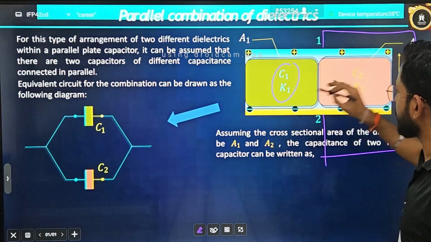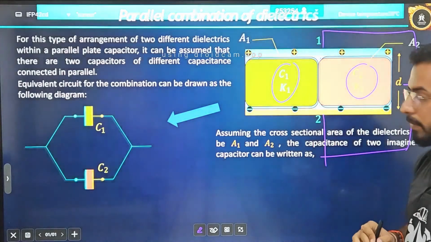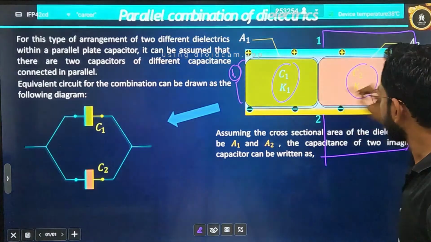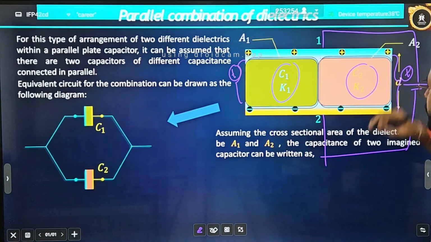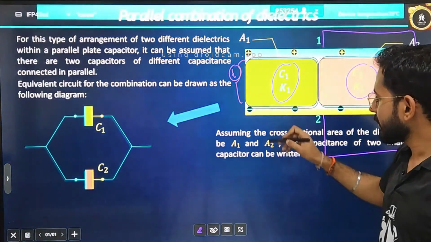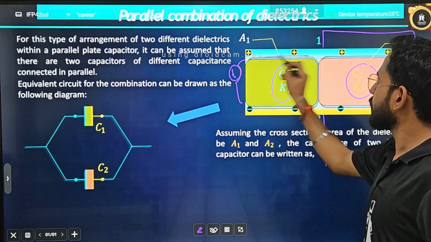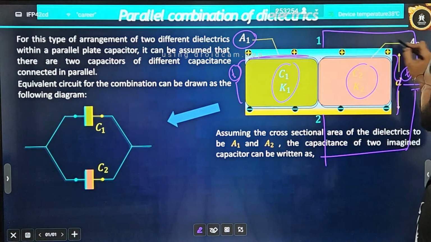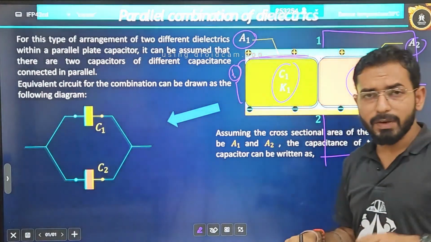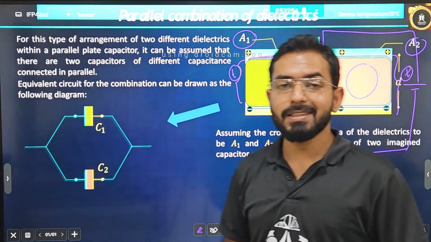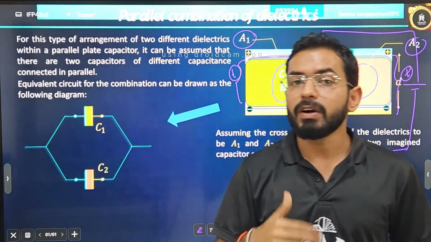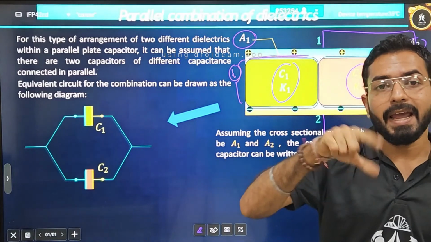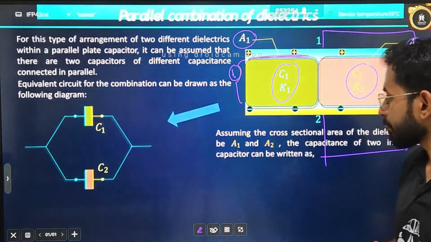This is C1 with K1 inserted. This is C2 with K2 inserted. This time, if I ask you, can I say that the thicknesses are the same for both of them? So what is changing? I can say this time the area is changing. The area is the cross-section area that is present. This time the area is A1 for this, and A2 for this. Till now we have not discussed area, because in series combination the areas were the same. What was changing? Thickness was changing. But this time in parallel combination the area is changing and the thickness is the same.